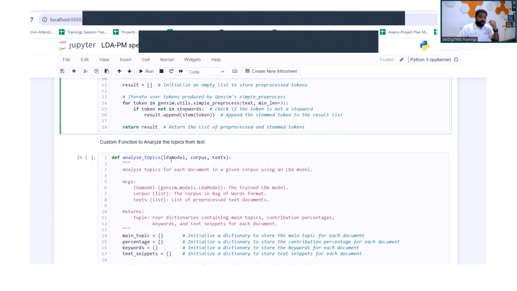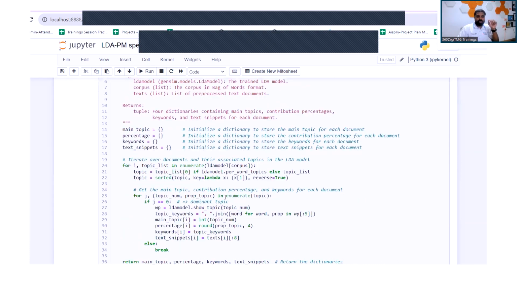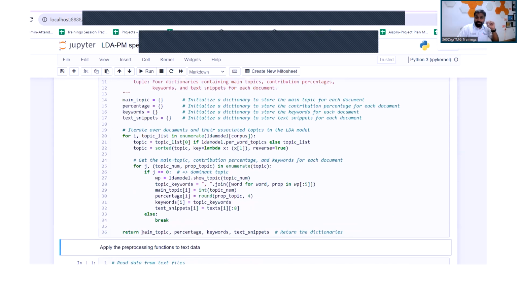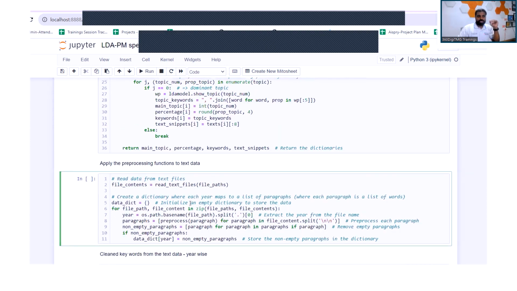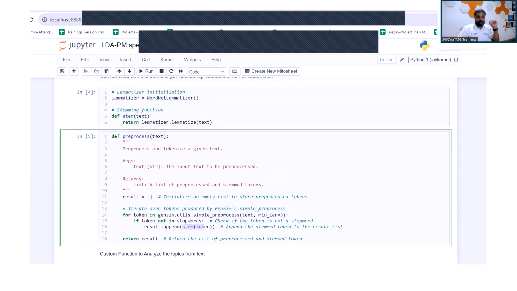Then I'm writing another custom function which analyzes the topics from the text. The LDA model function is being used, and we are also bringing in the corpus and text. Here we are creating a dictionary with main topic, percentage, keywords, and text snippets. These are all the dictionaries that get created in this custom function. So we do pre-processing, and that moves on to gathering all these important dictionaries that we want to use for topic modeling. Here we are using the custom functions we have defined, the pre-process custom function, which in turn uses the stem function that we defined here.